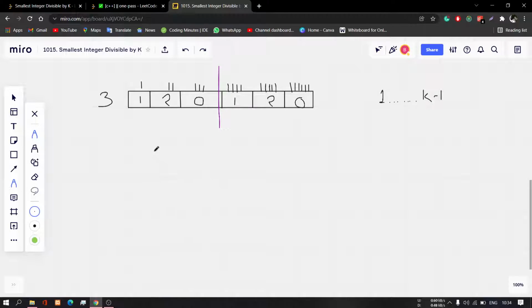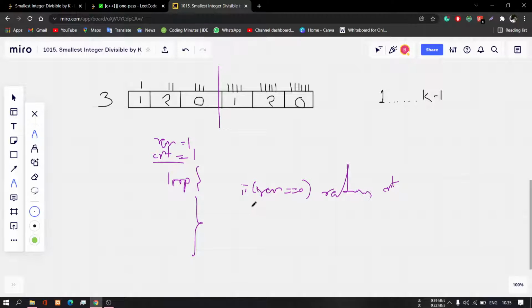We just iterate through a loop and keep track of the count, which is the length. As the loop iterates we add 1 each time, so the count is initially 1 and our remainder is also initially 1, and we iterate through the loop till we get a remainder of 0. If the remainder equals 0, we just return the count, or else we continue going through the loop.